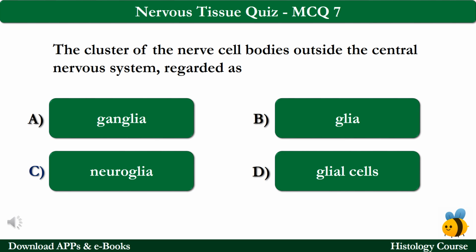MCQ number 7. The cluster of the nerve cell bodies outside the central nervous system is regarded as option A ganglia, option B glia, option C neuroglia and option D glial cells. The correct answer is option A, which is ganglia.